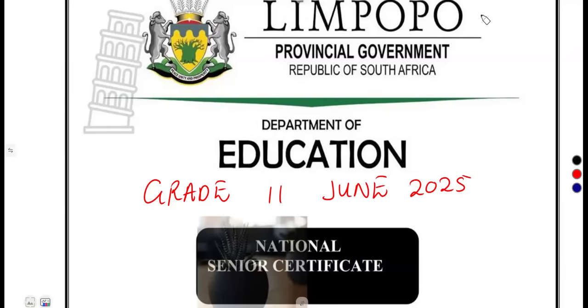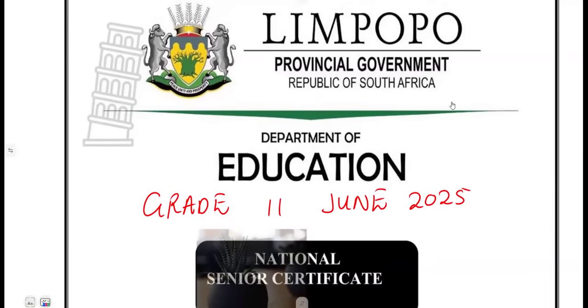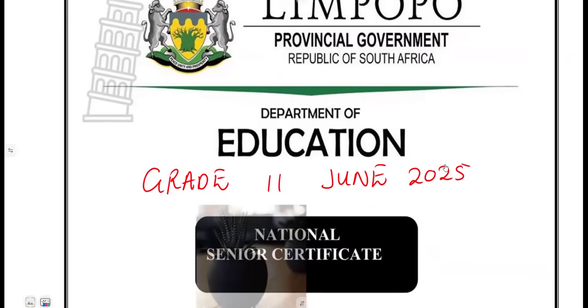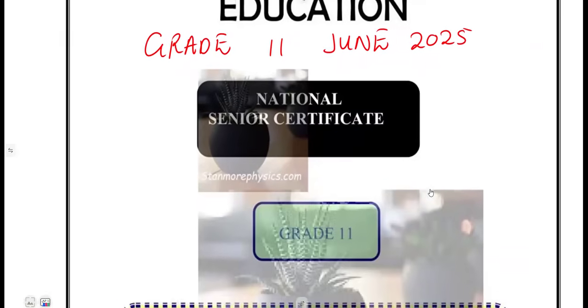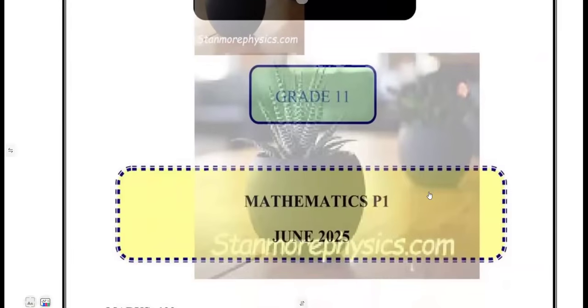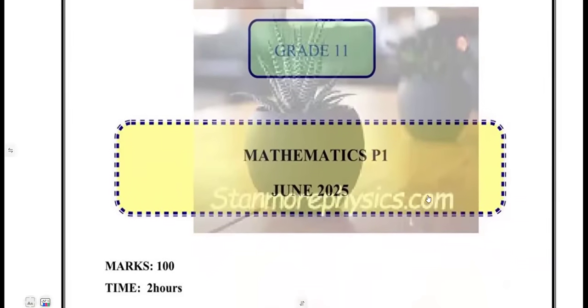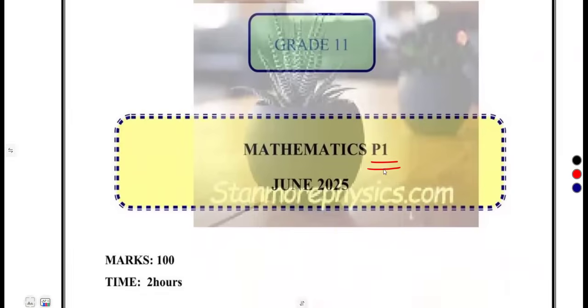In our case, we are going to consider a revision, and that was from our Limpopo province. So that was our question paper, which we are going to consider for our grade 11 mathematics, and that was a paper one written in June 2025, and that was 100 marks, and you're expected to cover everything in 2 hours. So, guys, I'm not going to waste your time.